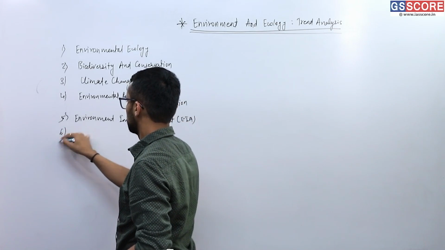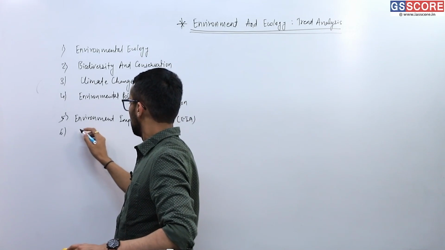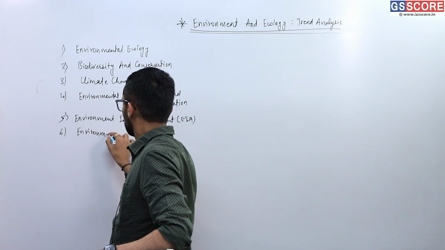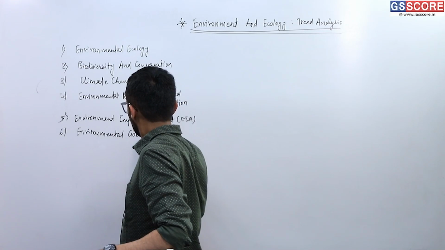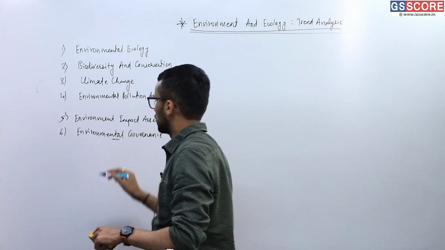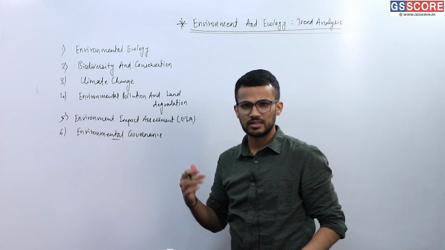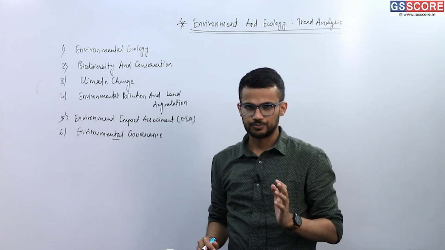And last is, though not mentioned explicitly in the syllabus, but very important, environmental governance, laws, rules related to conservation of environment, right? So these are the 6 topics that are important for environment and ecology.